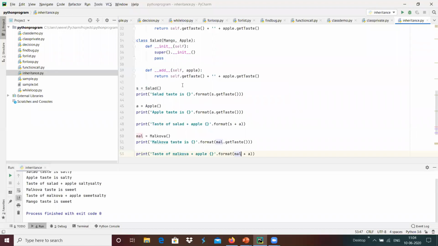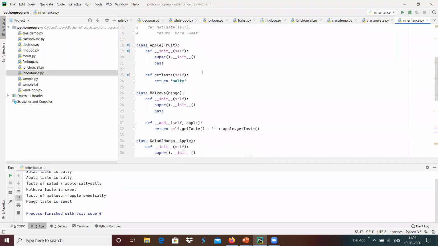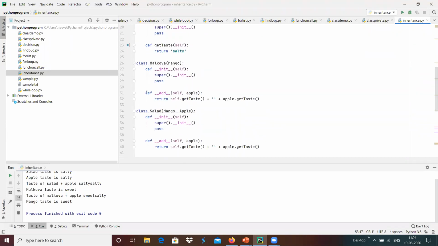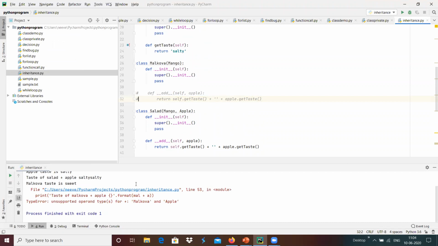The plus operation will not work if the particular operator is not overloaded. For example, I just commented out the operator overloading for Malkova here, and I'm going to run.